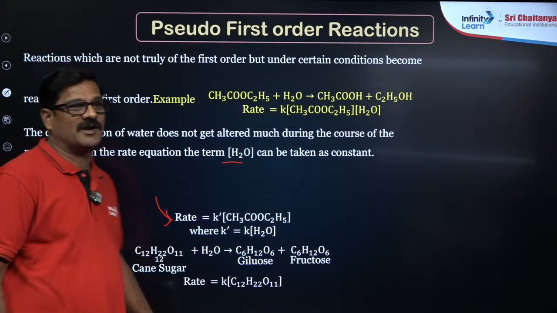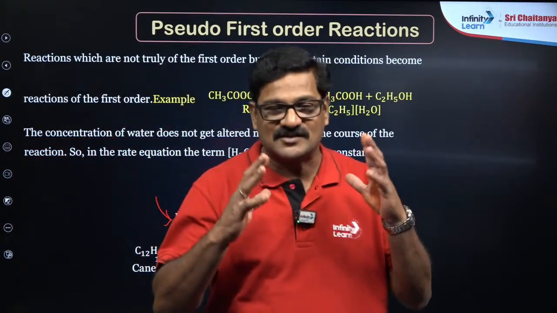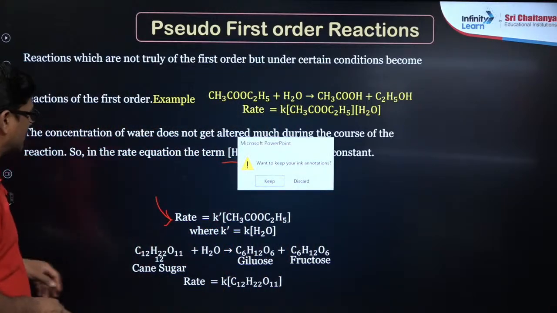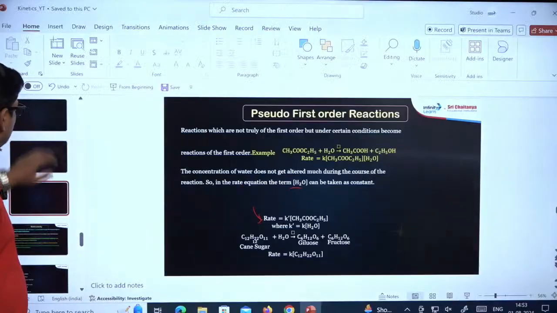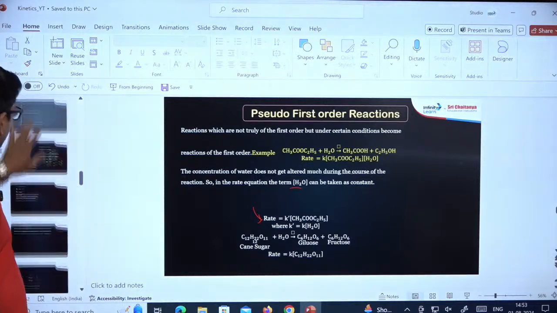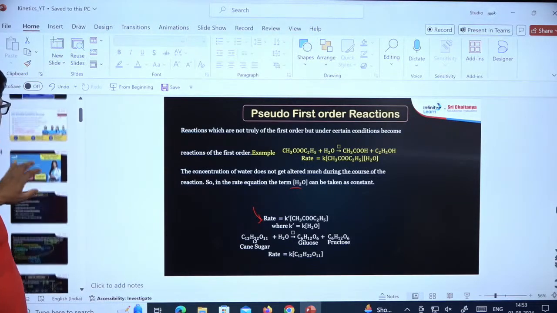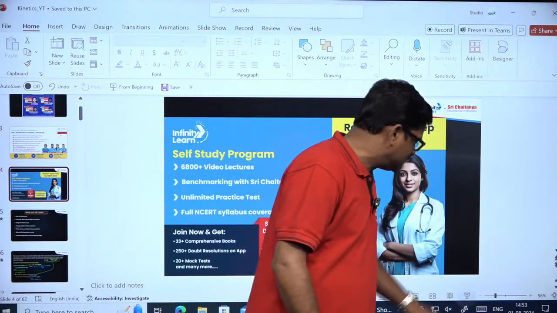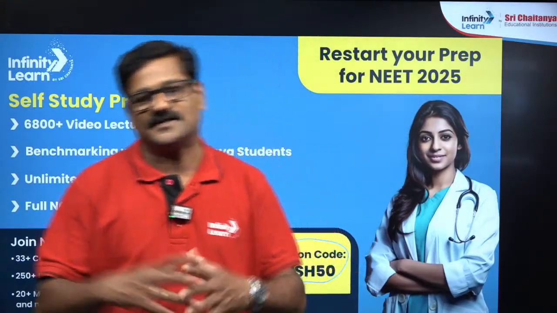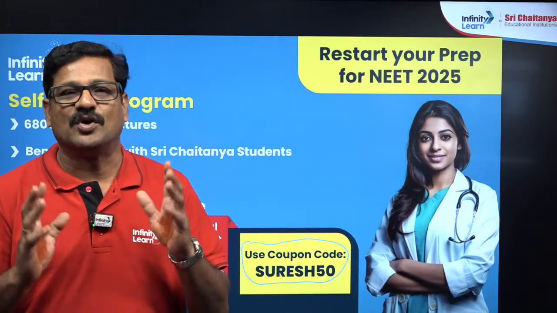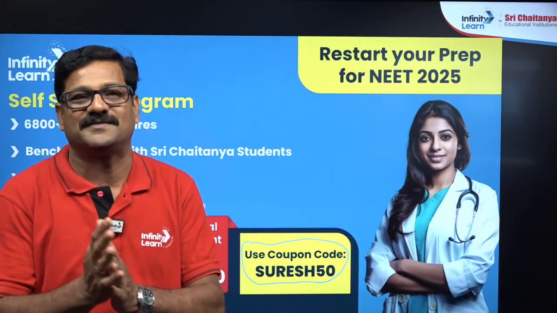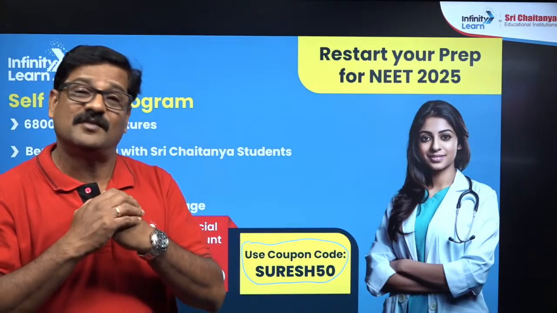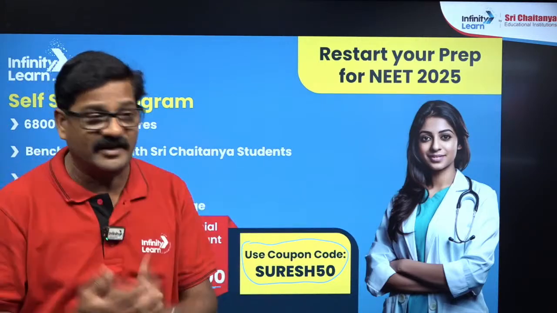So my dear students, we are at the end of the session. Here I just want to say we discussed a lot of stuff in today's class: total rate, instantaneous rate, average rate, and also the zero order integrated rate and the first order integrated rate. We have seen half-lives and various graphs of first order, zero order, and t half graphs and all.